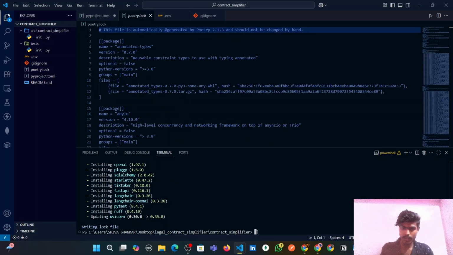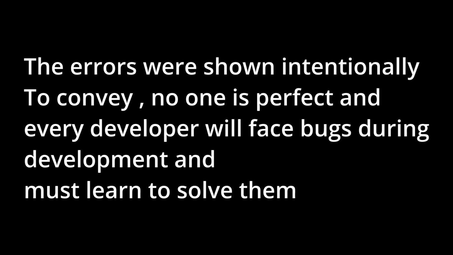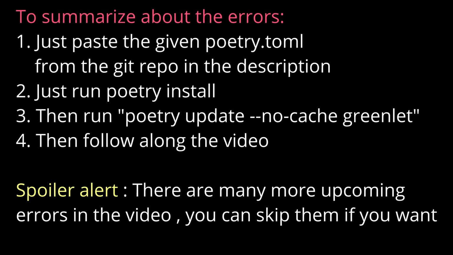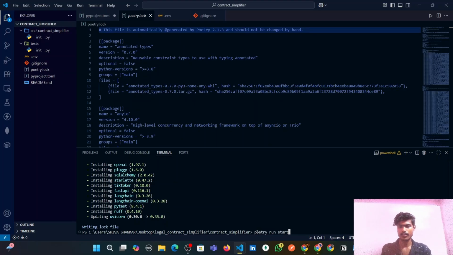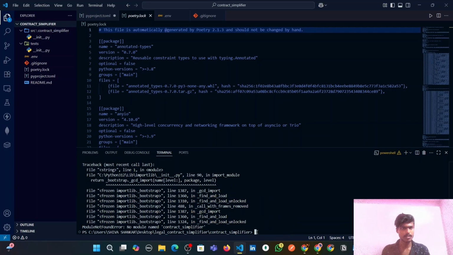Now I think we can run poetry run start. Still we are seeing a module not found error.